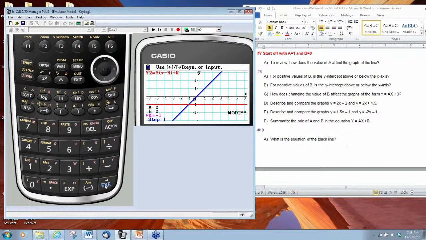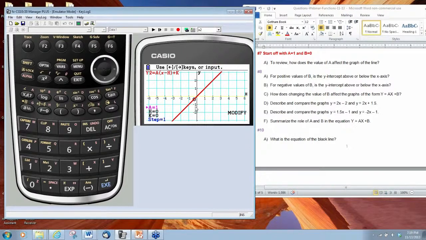So our line covers up the x-axis and passes through the origin. Now, we've looked at what happens when we manipulate the value of a. So this gives us an opportunity to see what happens when we manipulate the values of h and k. All right, so what we're going to do is make a equal to 1.